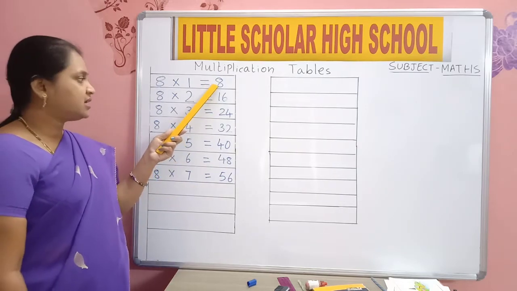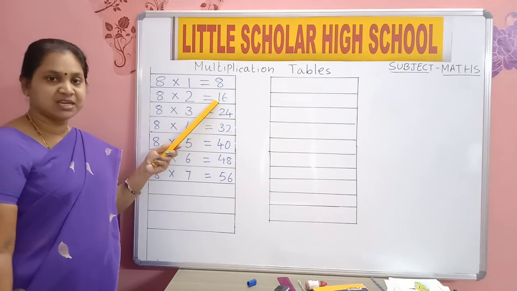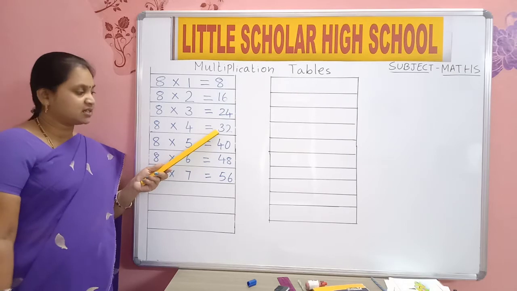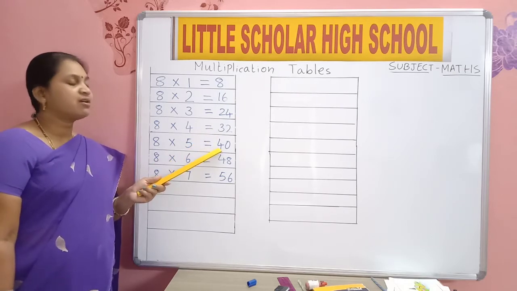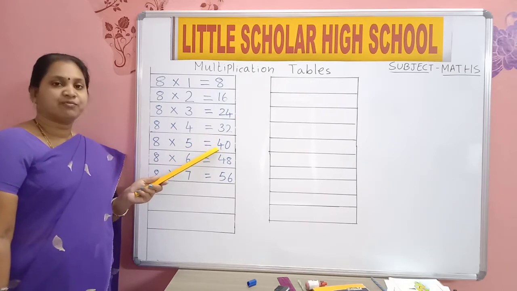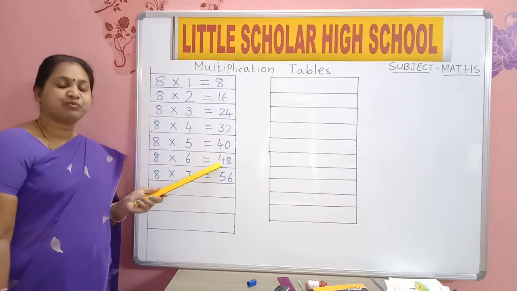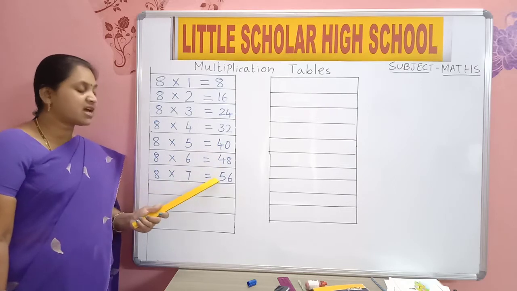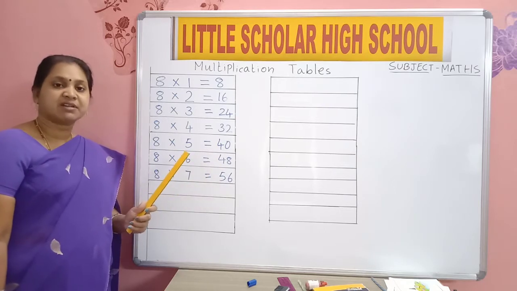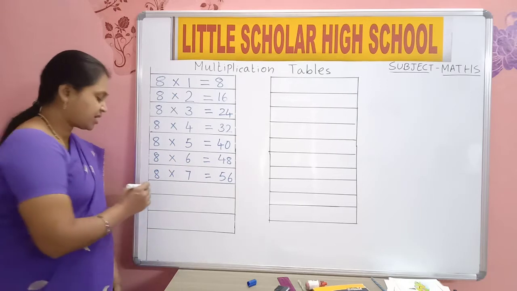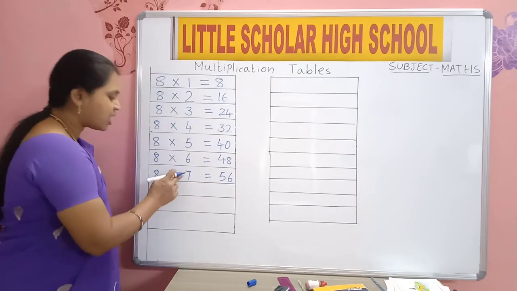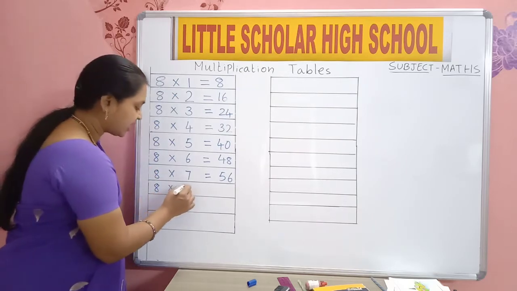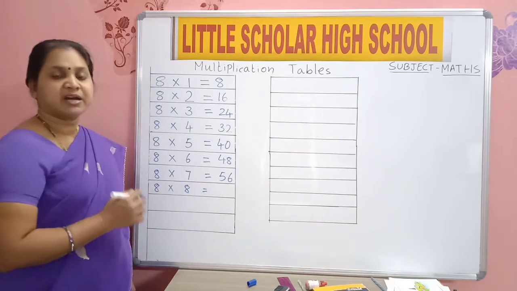8 1s are 8. 8 2s are 16. 8 3s are 24. 8 4s are 32. 8 5s are 40. 8 6s are 48. 8 7s are 56. Now write 8 into. After 7, which number comes? After 7, 8. 8 8s are